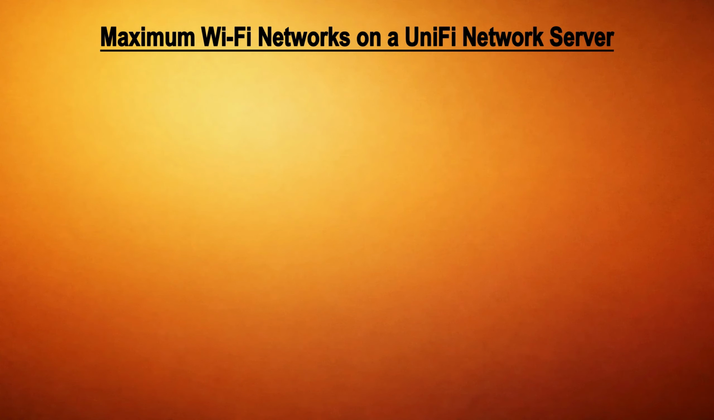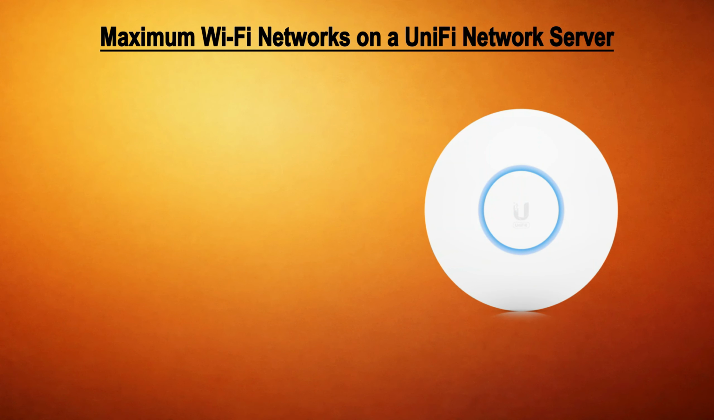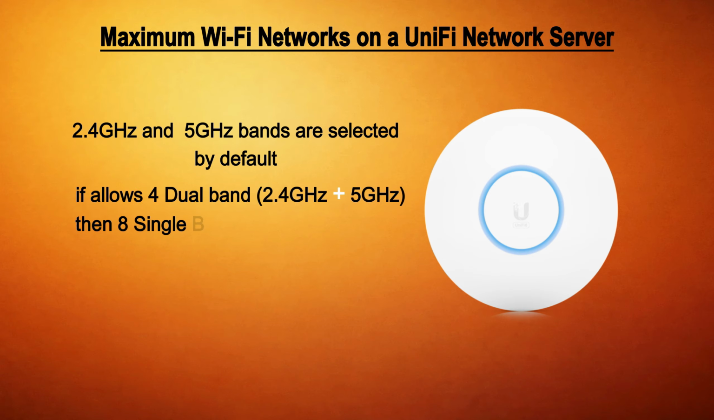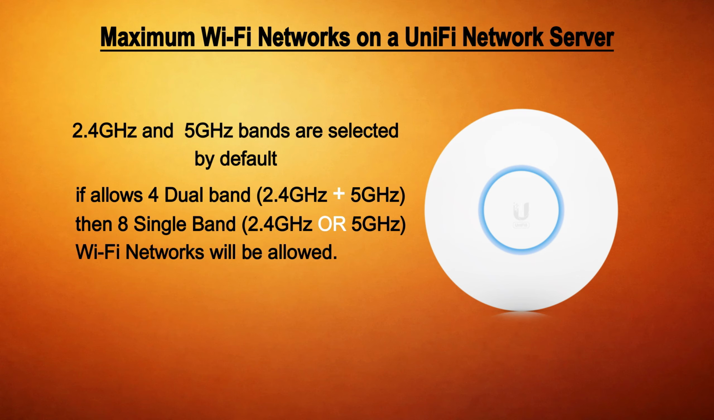To make it simple to understand, let's start with a single access point and the maximum number of Wi-Fi networks a UniFi network will allow to broadcast. When we create a Wi-Fi network, by default, both the bands, meaning 2.4 GHz and 5 GHz frequencies are selected. It means, if a UniFi network allows an AP to broadcast a maximum of 4 Wi-Fi networks with dual bands, then it will allow an AP to broadcast a maximum of 8 Wi-Fi networks, if created with a single band, either 2.4 GHz or 5 GHz.